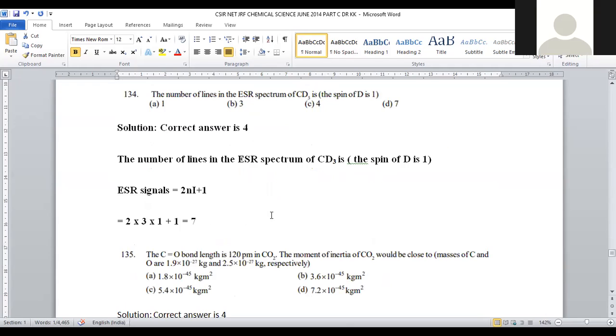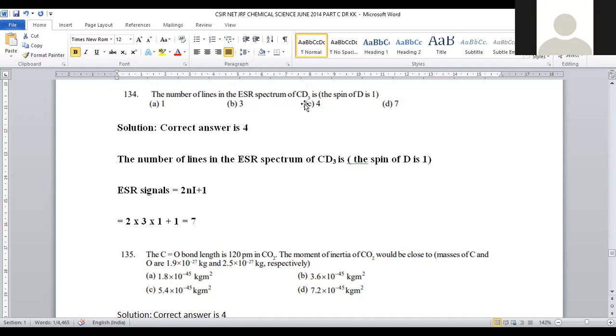Let us move on to question number 134. The number of lines in the ESR spectrum of deuterated CD3, where the spin value of D is taken as 1. ESR, electron spin resonance spectroscopy, is the matter of free radicals. Whatever odd-electron-containing, paramagnetic species are present, their corresponding spectral signals can be interpreted by ESR spectroscopy.